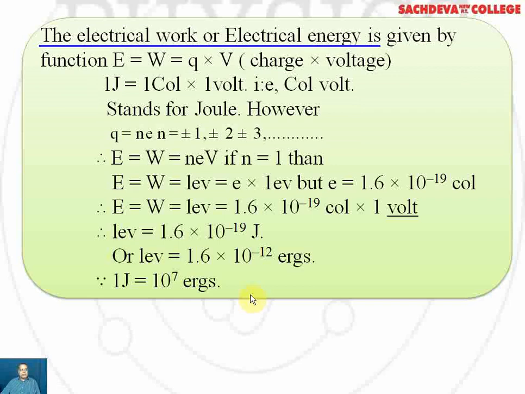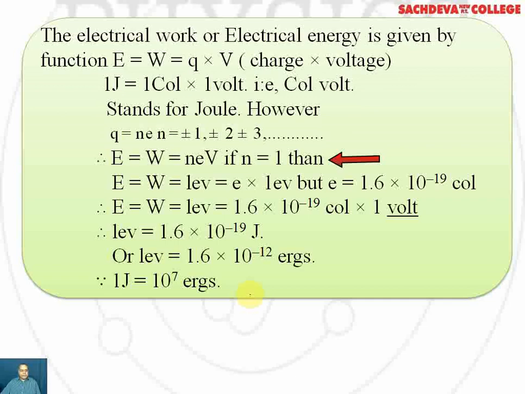The electrical work or electrical energy is given by E is equal to W is equal to Q into V, that is charge into voltage. So energy is taken as 1 joule, charge as 1 coulomb, and potential difference as 1 volt. So wherever we write coulomb volt, it stands for joule. However, Q is equal to NE, and N is given as plus minus 1, plus minus 2, plus minus 3. Energy or work is the same thing. Therefore, E is equal to W, and W will be equal to NEV. In the above equation where we have written Q into V, Q is replaced by NE.